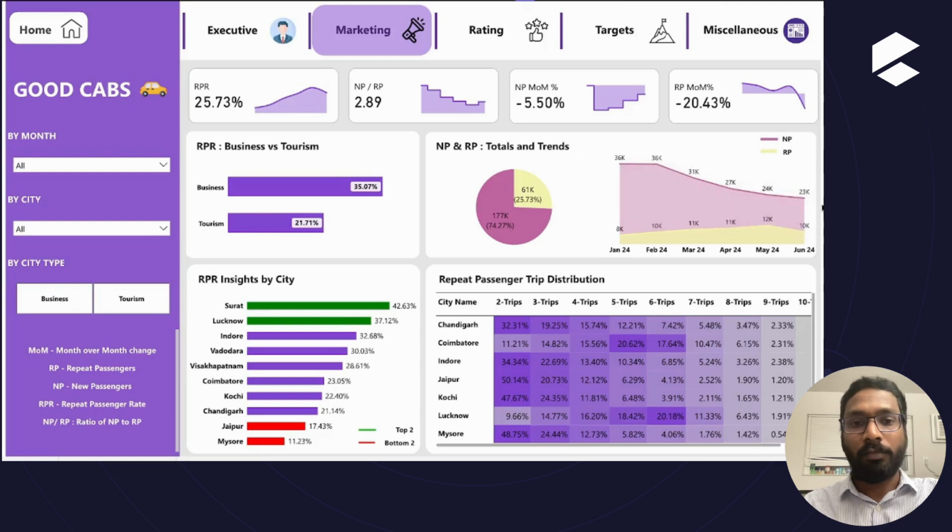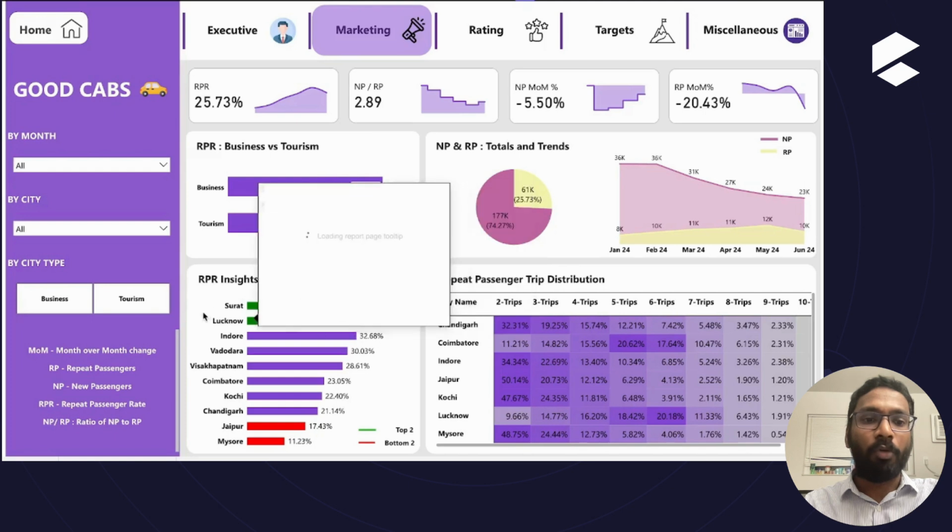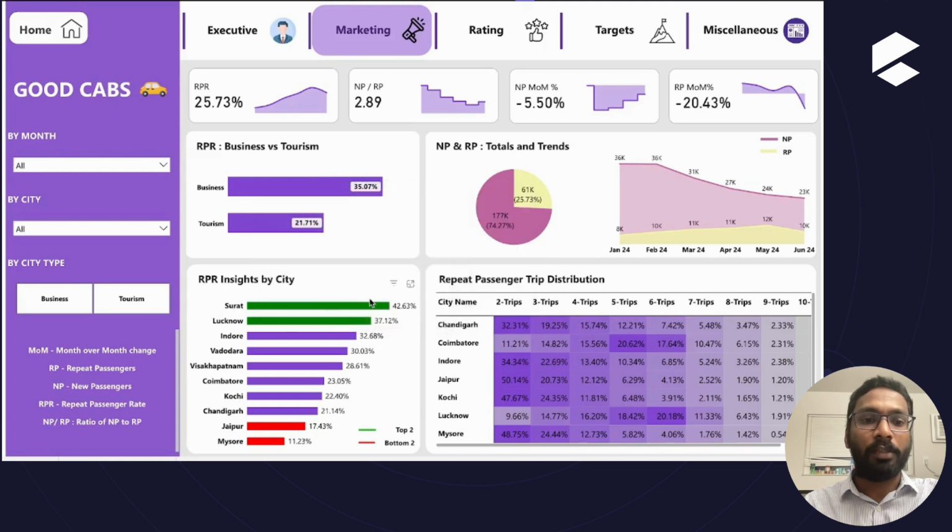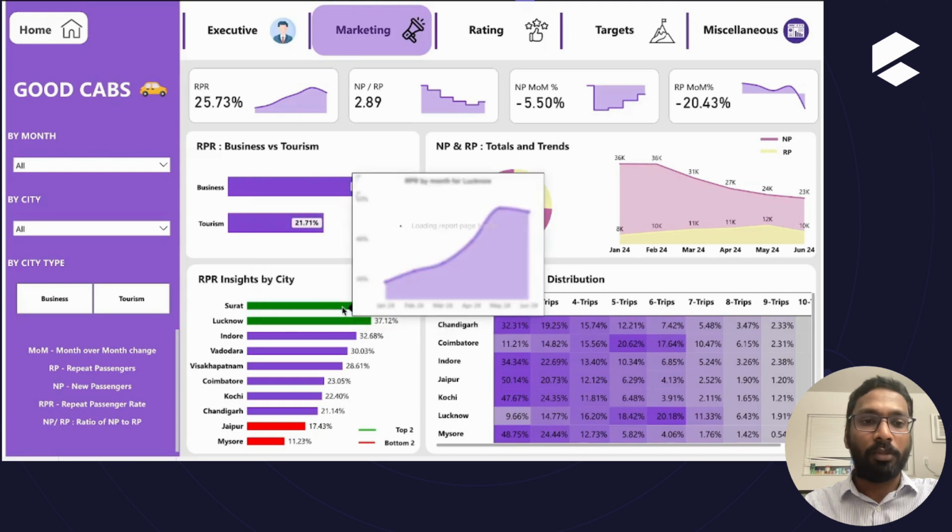And in another visualization, you can see NP and RP, where new passengers have been reducing with time, while repeat passengers have been increasing, and it reached a spike in May, maybe because of the holiday season in May. Another visualization is RPR insights by city, where you can see city-wise RPR. When we hover over each bar, you can get the month-wise analysis for that city. So you can see Surat, and you can see the month-wise analysis.